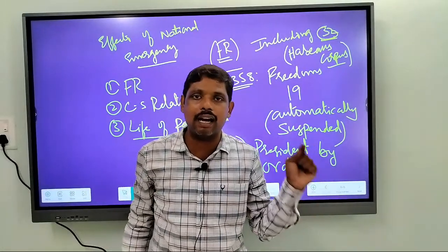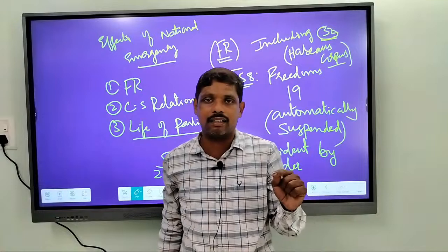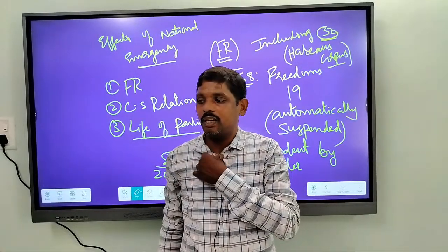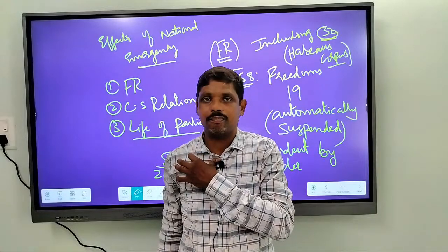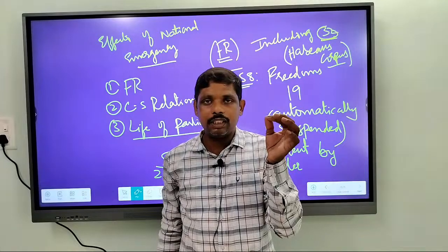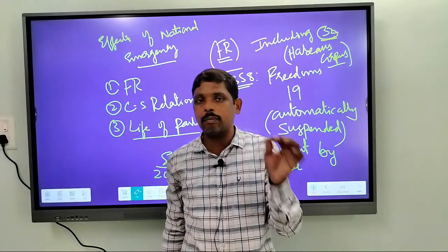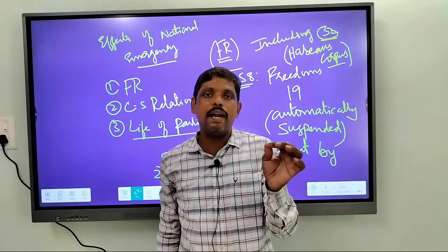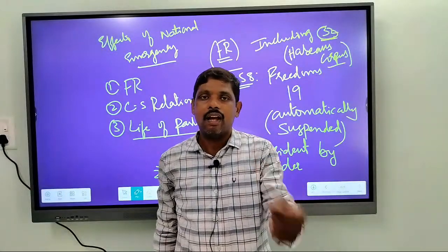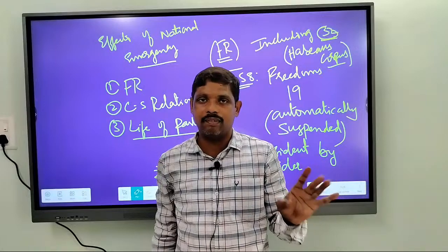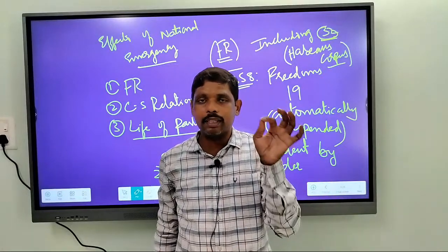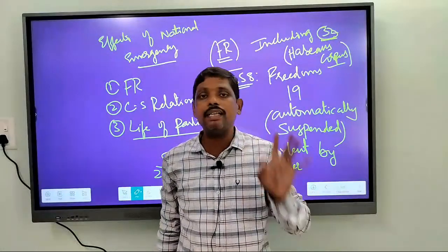When I taught Article 32, I mentioned both these cases, Shivakant Shukla versus ADM Jabalpur as well as Menaka Gandhi. In Shivakant Shukla, the Supreme Court said all the writs can be suspended, whereas in Menaka Gandhi, the Supreme Court said that except habeas corpus, all other writs can be suspended.